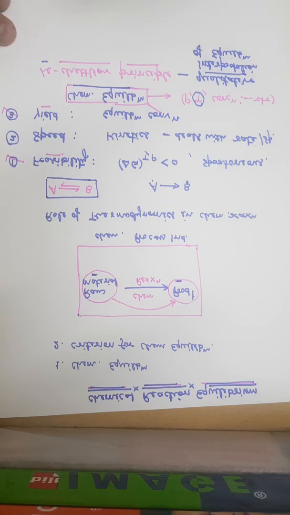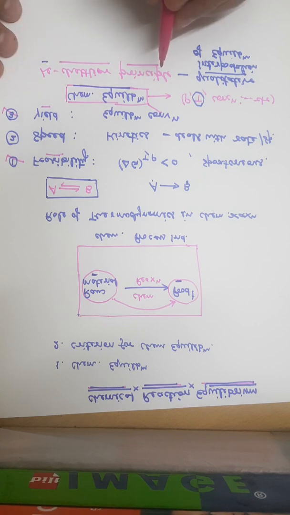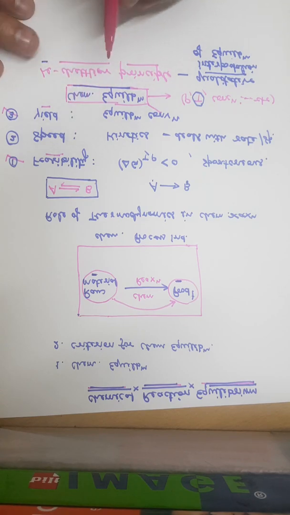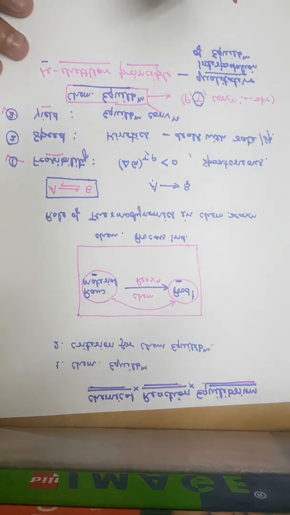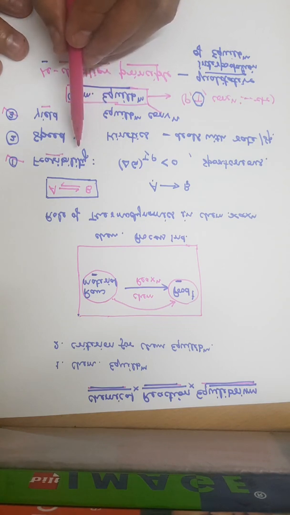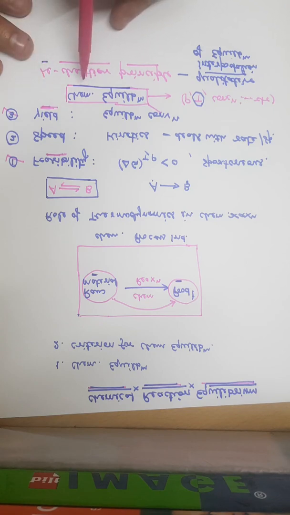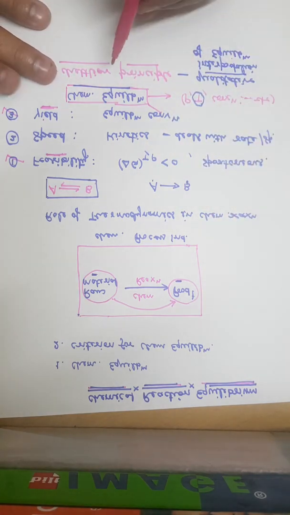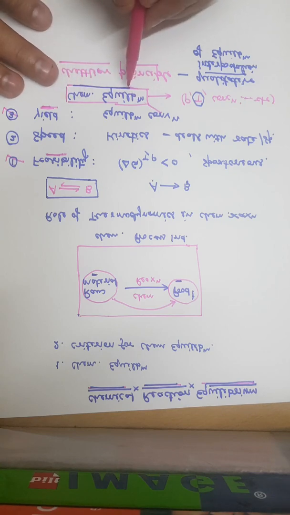Now let me conclude that if we want to apply any reaction for industrial purpose, then the study of thermodynamics is very much essential, because these two important aspects out of three can be understood through the study of thermodynamics. So this chapter is devoted to chemical reaction equilibrium. So we will focus on chemical reaction equilibrium.